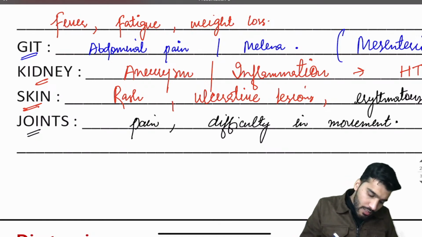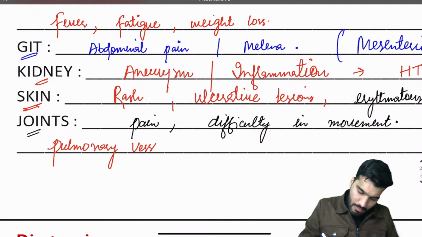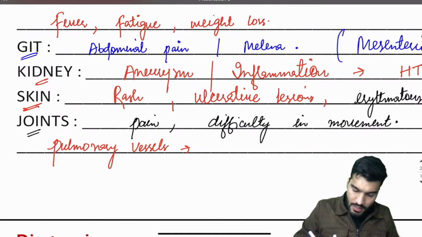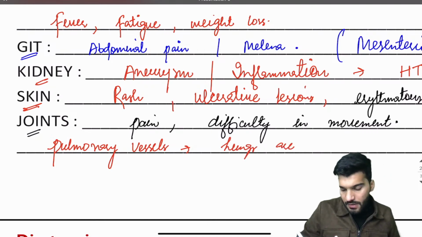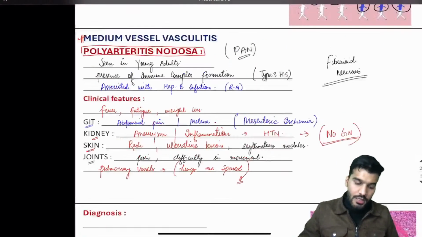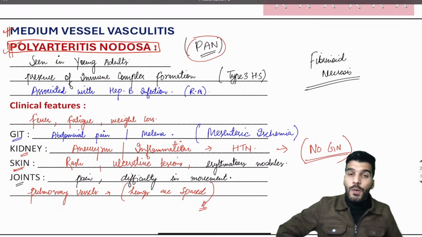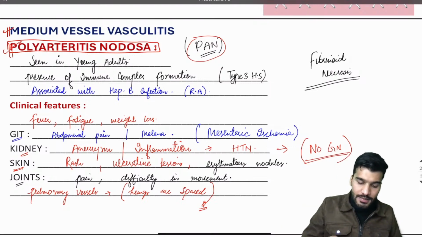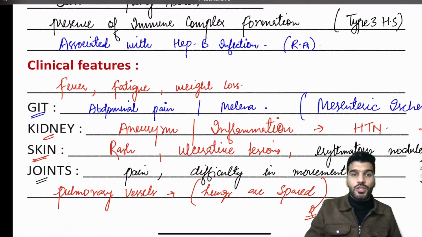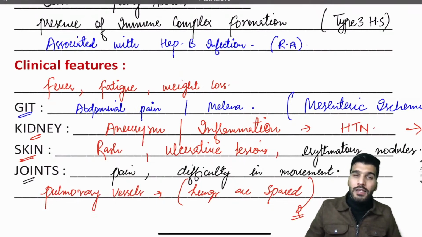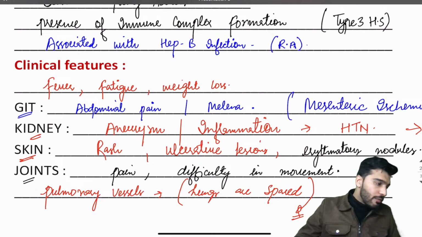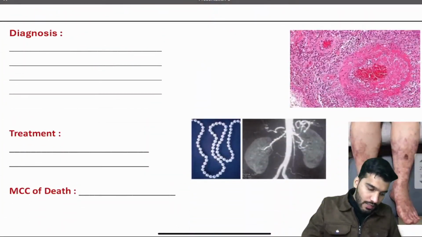And remember guys, pulmonary vessels, the lungs are spared. So all these are the features of which condition? Polyarteritis nodosa. So a patient having fever, fatigue, abdominal pain, rash, all these are the features of polyarteritis nodosa.